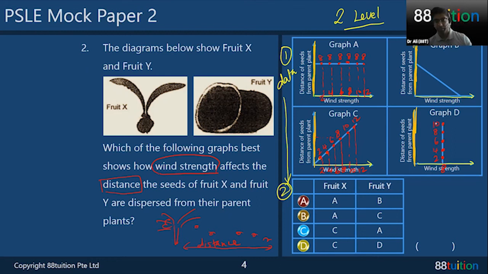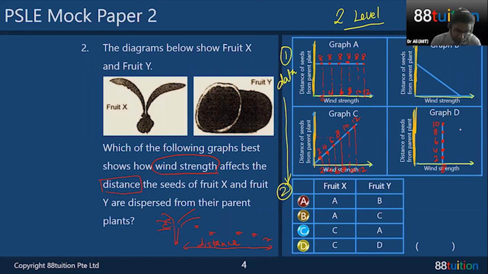That means the seed dispersal does not depend on wind speed. Even if it's just 8, it can still fly far. How come? It's actually quite a weird result, right? The wind strength is the same, but it can keep moving. That means it's because it's very light. But the other one, you need more wind strength to actually push it further. Just try to get this concept in your head.